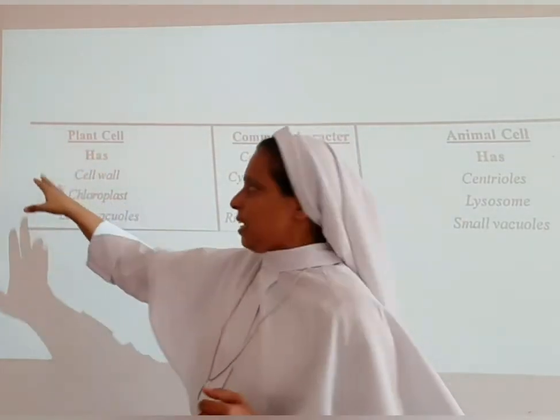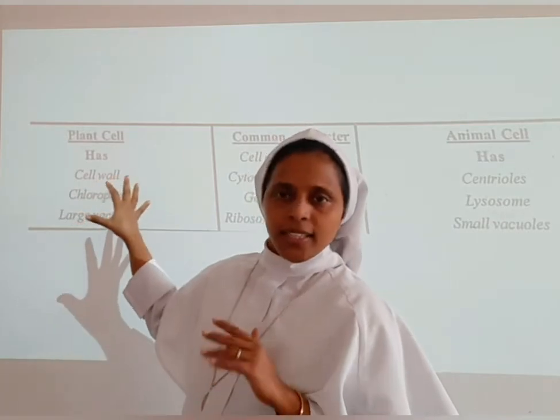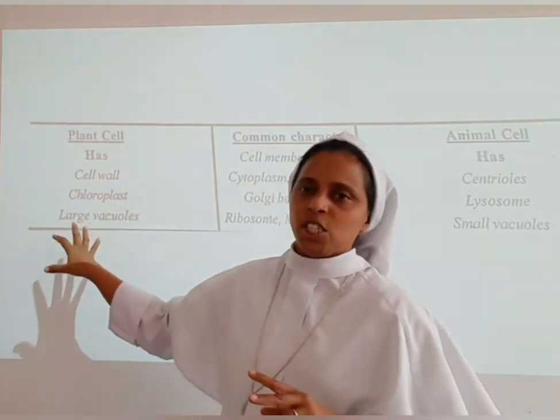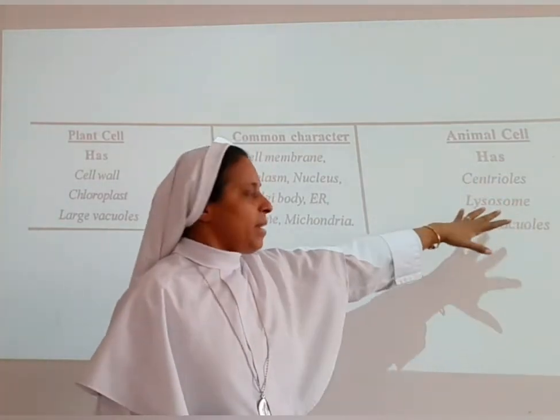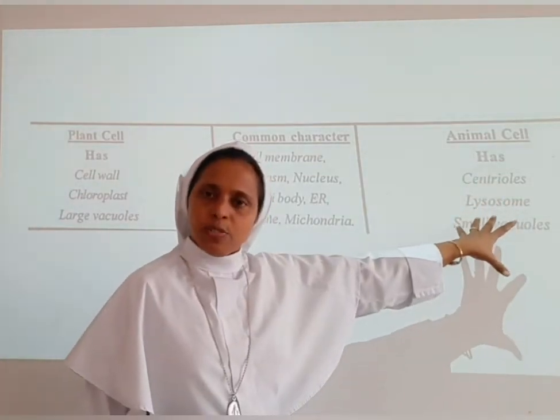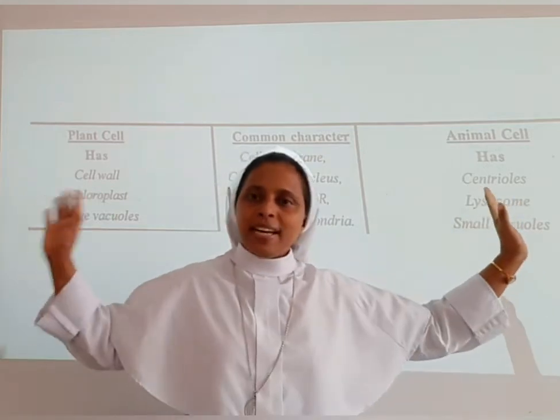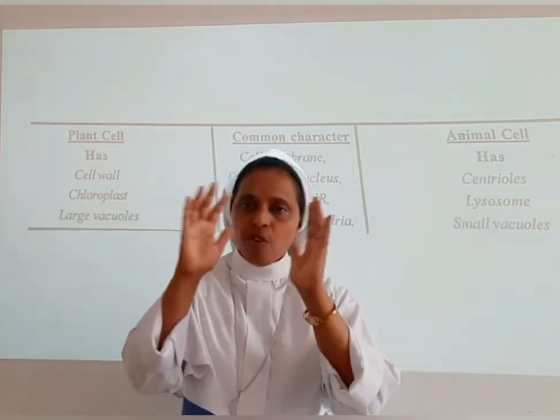We know that plant cells have a cell wall, they contain chloroplasts, and they have large vacuoles. While animal cells have centrioles and lysosomes, and the vacuoles are of a smaller type. And the plant cell and the animal cell have some common characters.